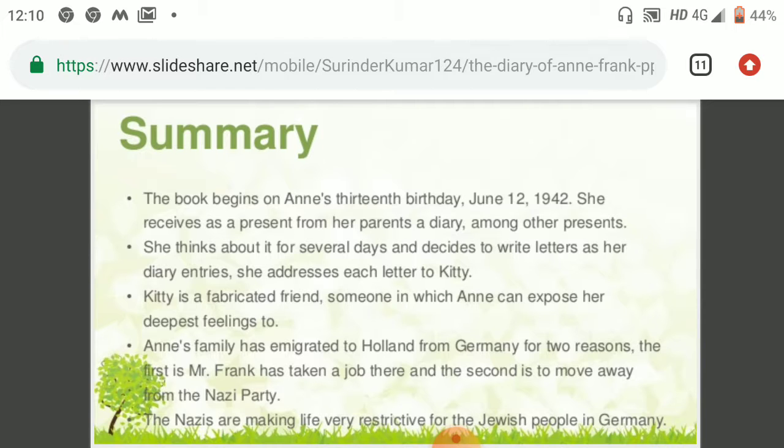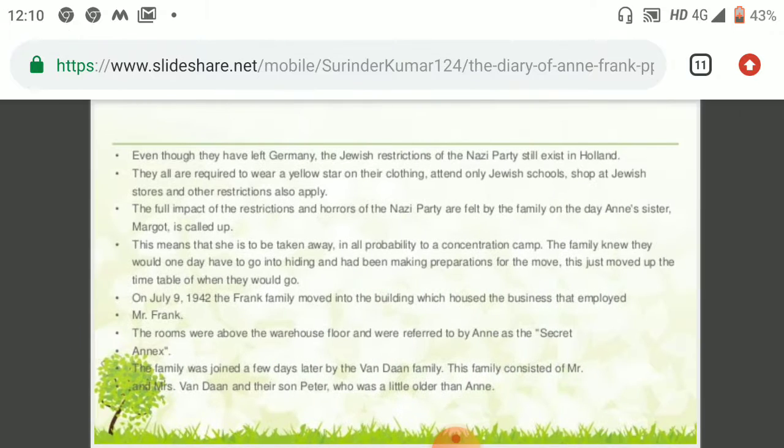Anne's family had emigrated to Holland from Germany for two reasons. The first is that Mr. Frank had taken a job there, and the second was to move away from the Nazi party, which belonged to Hitler. The Nazis were making life very restrictive for the Jewish people in Germany. Even though they had left Germany, the Nazi restrictions on Jewish people were still in Holland. The German people were all against the Jewish people, and Anne Frank was also German, living in Germany, but by religion she belonged to a Jewish family.